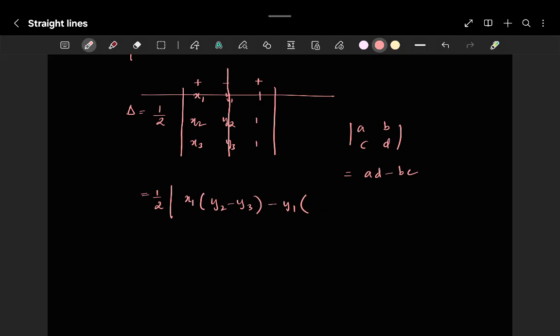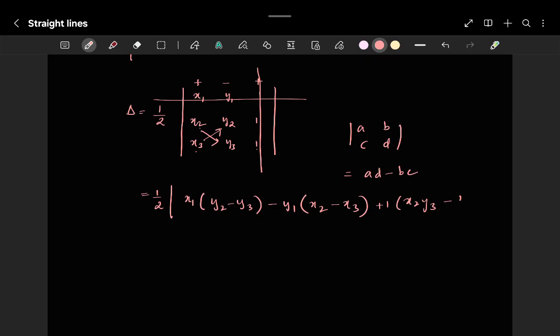Okay, now close the respective row and respective column. This is ad minus bc form, which is x2 into 1 will be x2 minus x3. Next अभी ये देखो, so it will be plus 1 into, close the respective row and respective column, x2 y3 minus x3 y2 mod, because area cannot be negative.